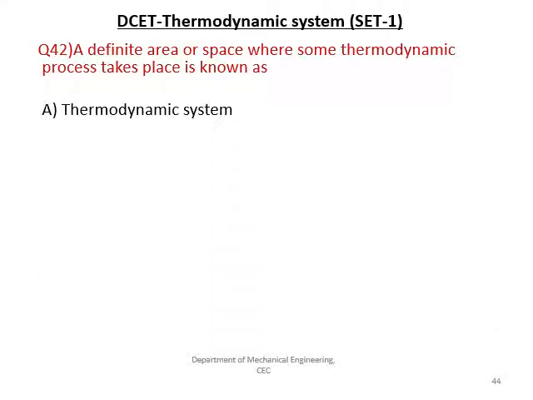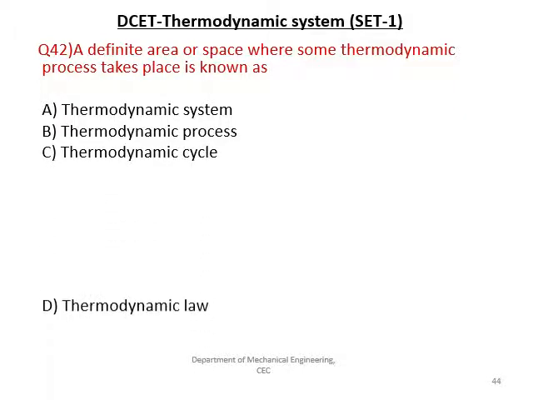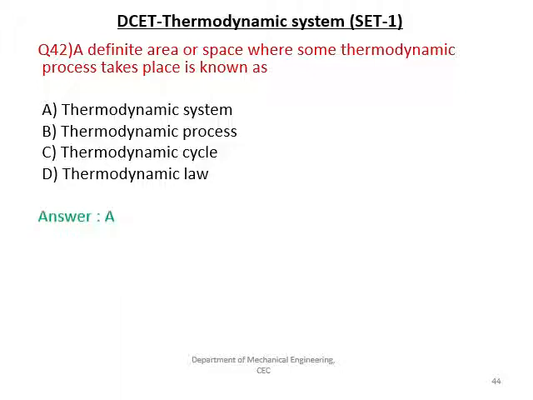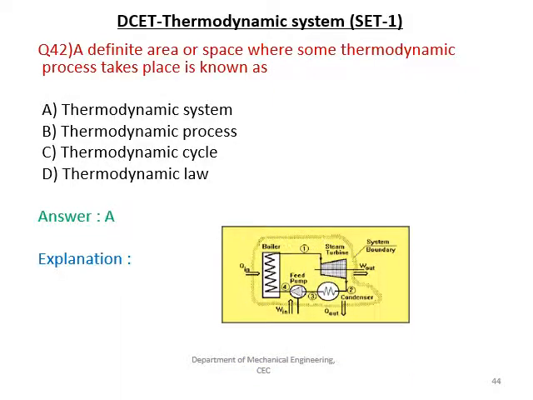A definite area or space where some thermodynamic process takes place is known as: is it thermodynamic system, thermodynamic process, thermodynamic cycle, or thermodynamic law? The answer is A, that is a thermodynamic system. So where I am having a system, in this case it is a power plant, it can be mentioned as a thermodynamic system.